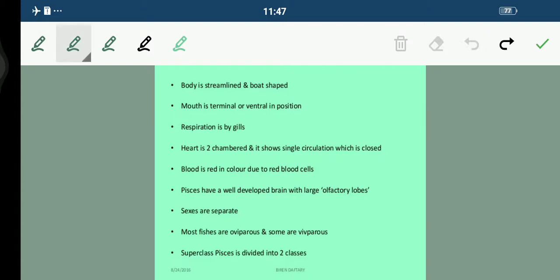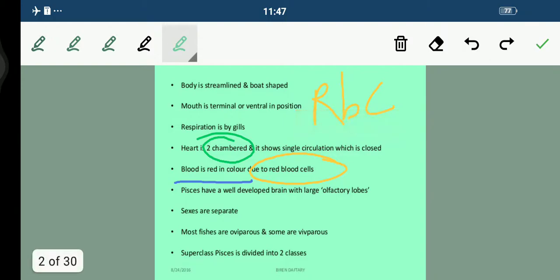The heart of superclass Pisces is two-chambered. Very, very important thing. And it shows a single circulation which is closed. Now talking about the color of the blood, students, which color is it? Red in color. Now why is it red in color? Due to the presence of red blood cells, RBC. With the help of these cells, the blood is red in color.